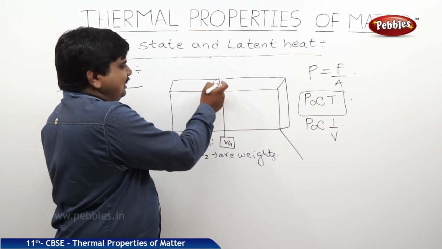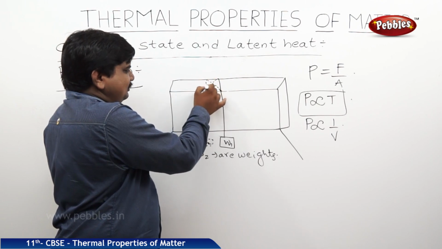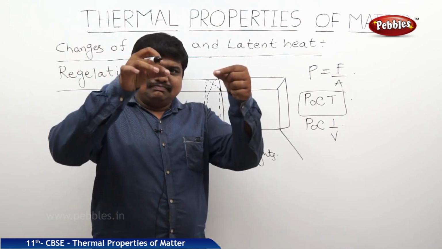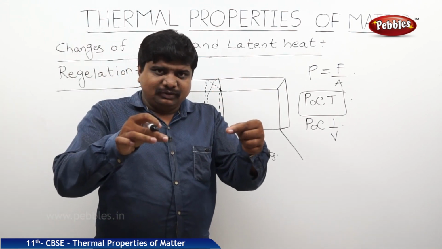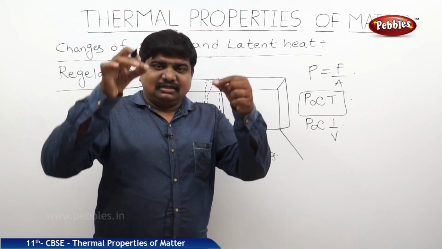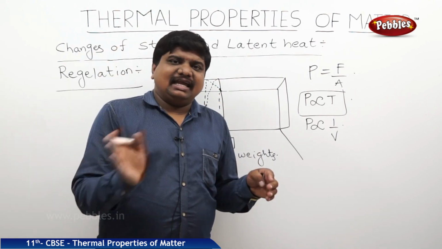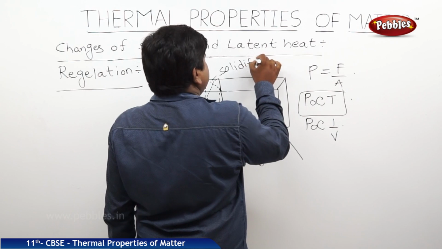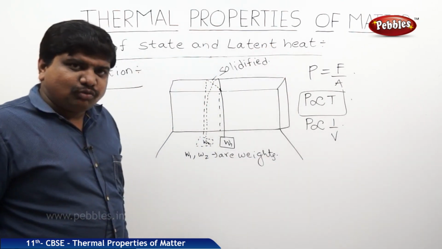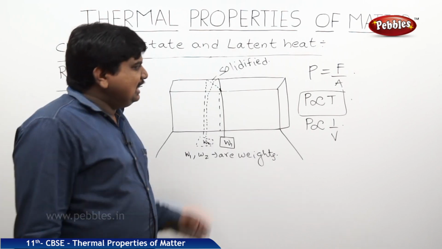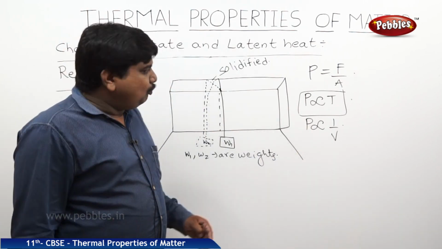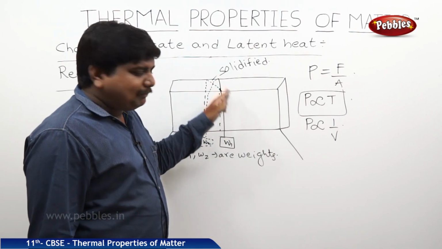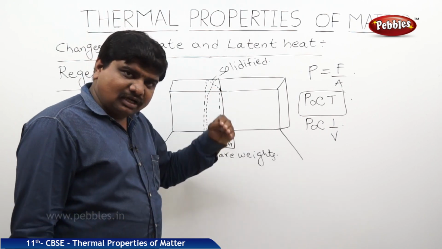After the melting, the thread will be lowered, meaning it will go to some depth of the ice. Once the thread goes to the depth of the ice cube, the portion which allowed the thread to go down becomes solidified again. The force we are applying on a unit surface area of the body acts for a short interval of time. Because of the pressure applied, the thread along with the weights goes down.